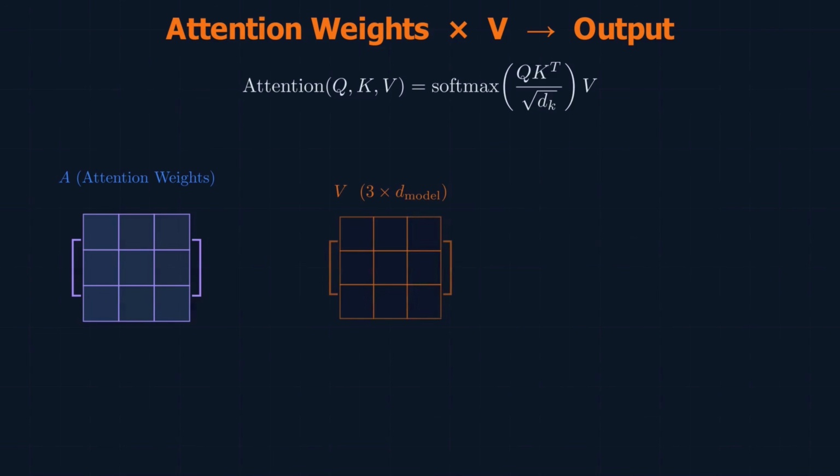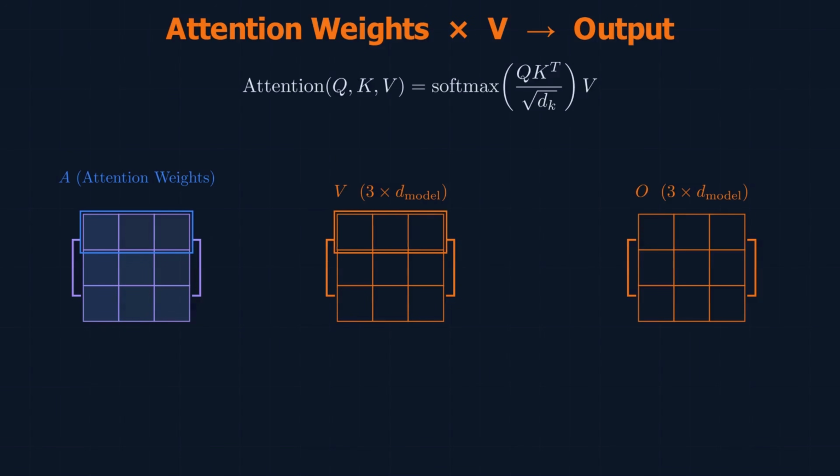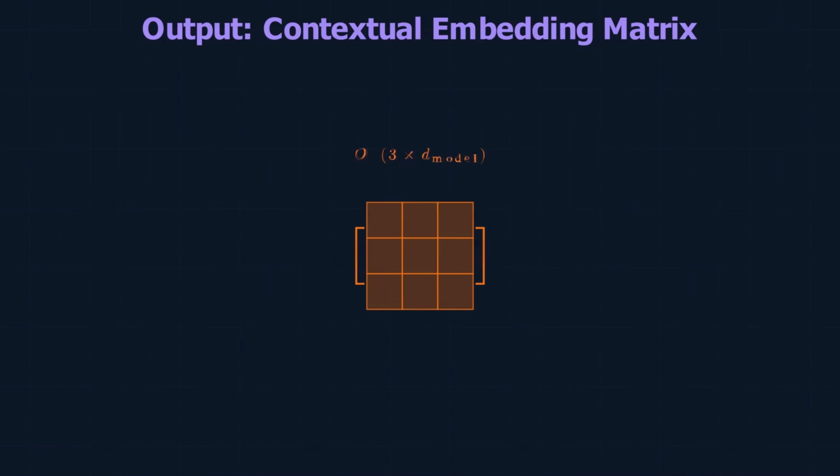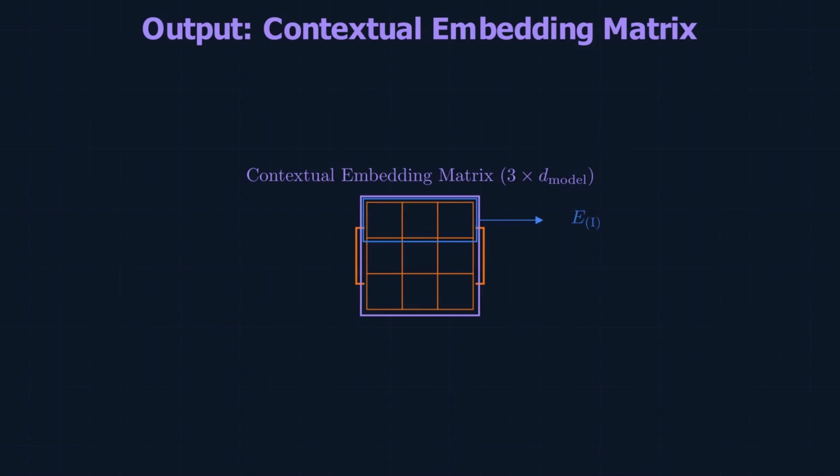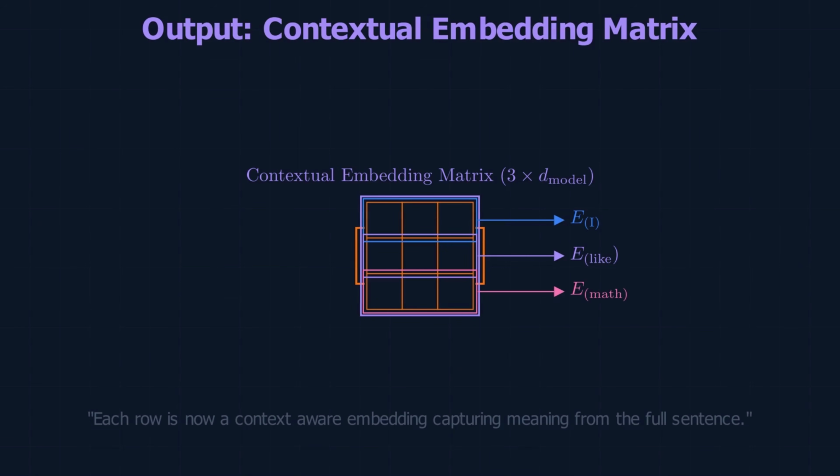The final step of the attention mechanism is to multiply the attention weights with the value matrix. Here we have the value matrix. The end result of this multiplication gives us the output matrix, whose each row represents the contextual embedding of the given tokens. Here the first row is the contextual embedding of token "I", the second is of token "like", and the third is of token "math". Now each embedding obtained is context aware and ready to use.